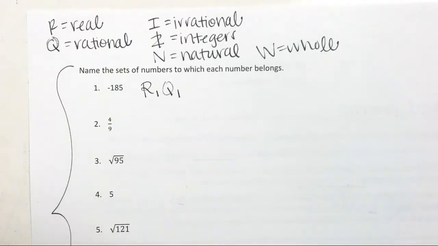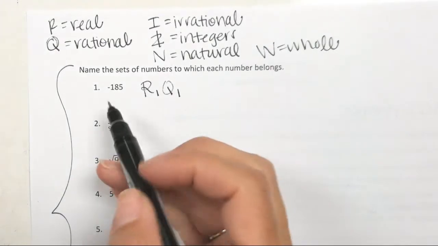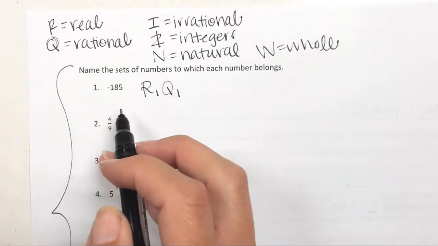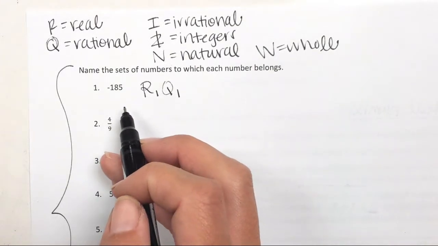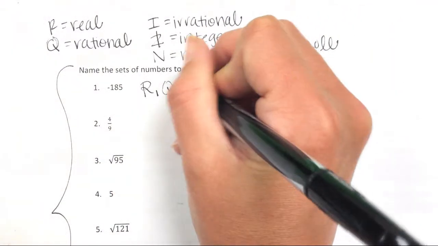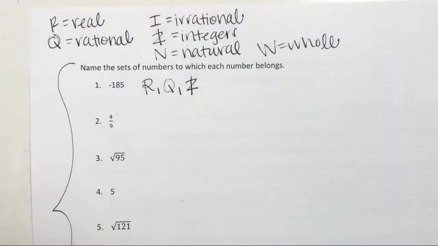N? Okay, that would mean that natural numbers start with what? 1. So if it's negative, it can't be natural. What's the other one I'm looking for? Z. Good. It's an integer. And it can't be natural or whole because this number is what? Negative. Does everybody understand?